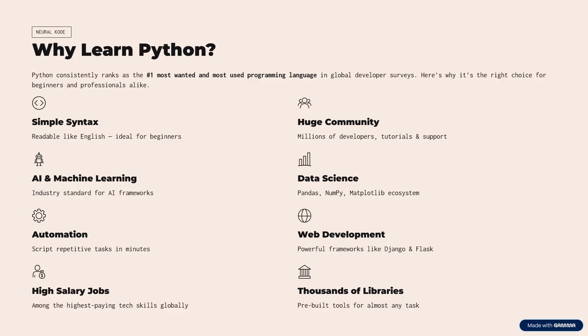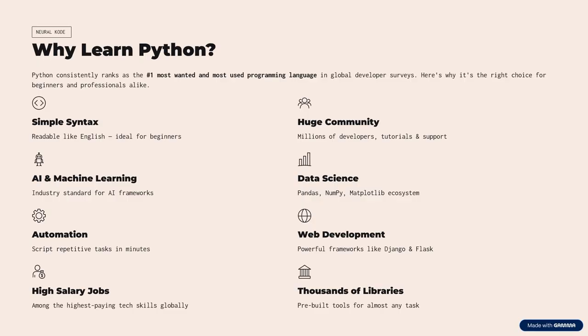So one question always arises, why learn this thing? Similarly, here also, why learn Python? There are various things which help us to know why we should learn Python. Python consistently ranks as the most wanted, most used programming language in global developer surveys. Here is why it is the right choice for beginners and professionals alike. Basically, it has simple syntax. A person can read it like English. It is ideal for beginners. Beginners can learn it easily.